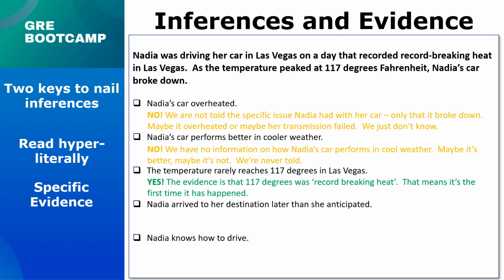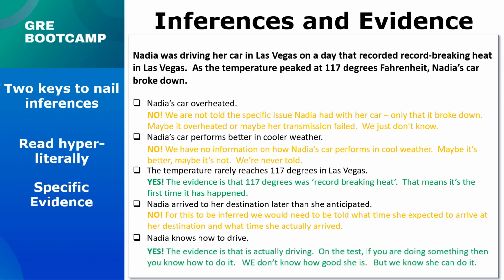Do we know that Nadia arrived to her destination later than she anticipated? No, we don't. We have no idea what time she anticipated arriving at her destination, and we have no idea what time she actually arrived. We would have to be given both of those pieces of information for this answer choice to work. All right, does Nadia know how to drive? Well, it turns out we actually are allowed to infer this. Our evidence is that she's actually driving. Now, we have no idea how good or bad she is at driving, but on the test, if you're doing something, then you know how to do it.